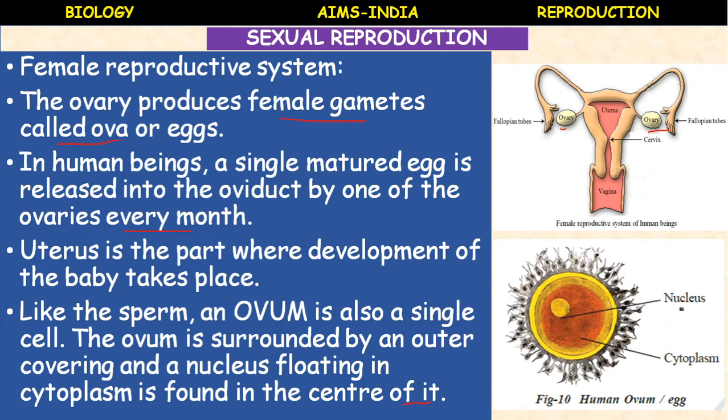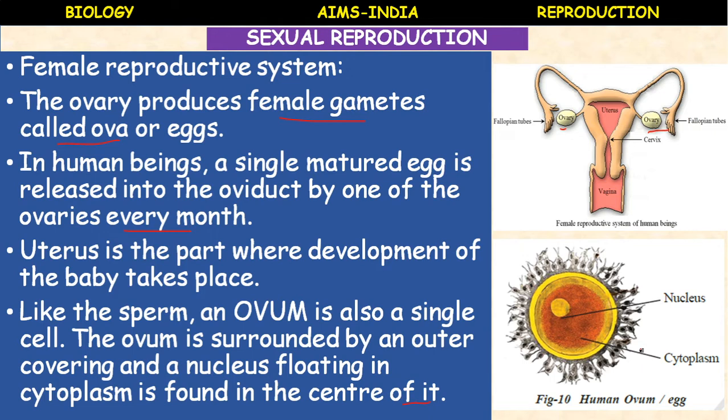If you see the structure of the ovum, it is oval in shape compared to the male gamete, spermatozoa. In the male reproductive system, millions of sperms are produced at a time. They are ejaculated out of the penis, and these sperms are microscopic, ultra microscopic in structure compared to the human ovum.